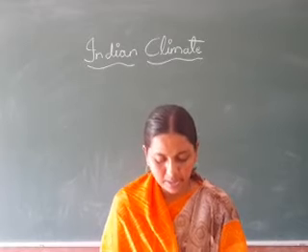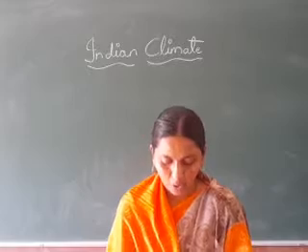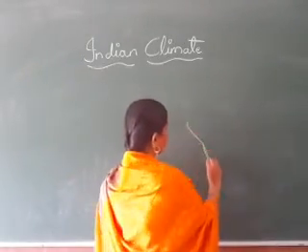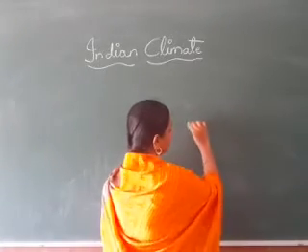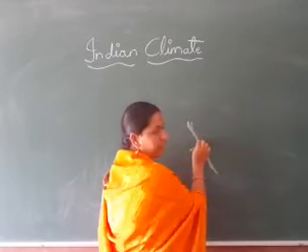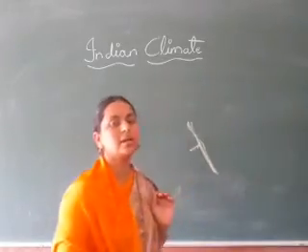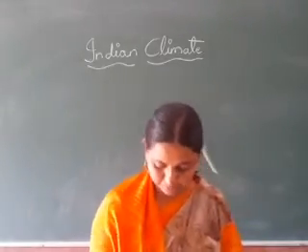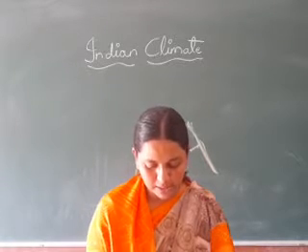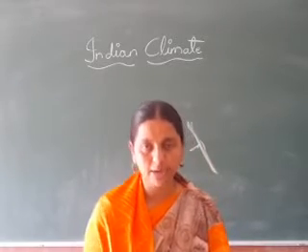The Arabian Sea branch strikes the Western Ghats and causes heavy rainfall on the western side of the Western Ghats. Understood? So see here, the winds blow and strike the Western Ghats, and on the western part they carry rainfall with them. Here the western part of the Western Ghats gets heavy rainfall compared to the eastern part. The rainfall decreases towards the eastern slopes of the Western Ghats, and it lies in the rain shadow area.